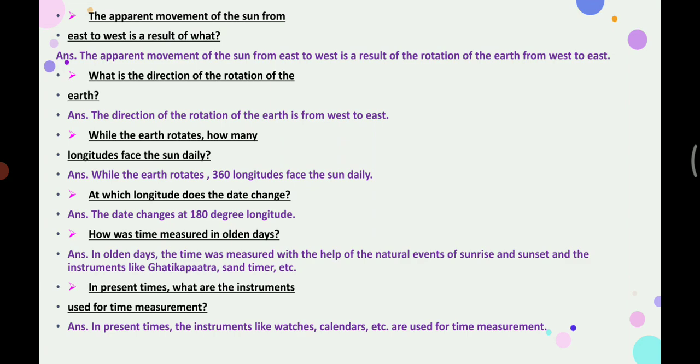Children, in present times, the instruments like watches, calendars, etc., are used for time measurement.